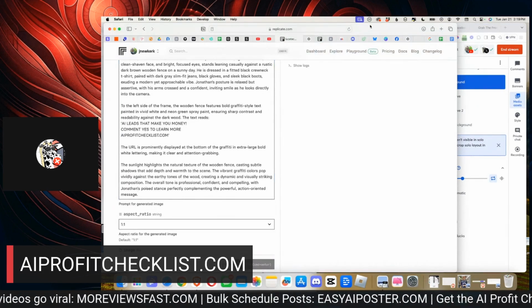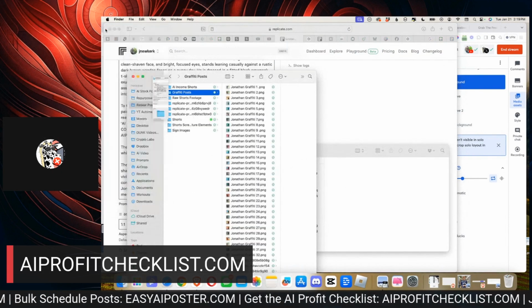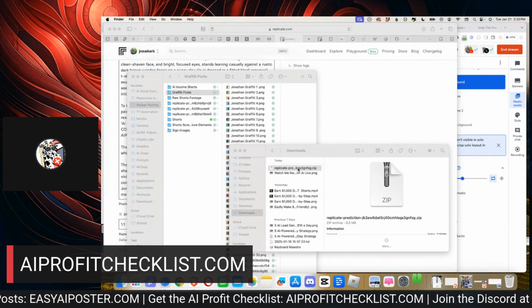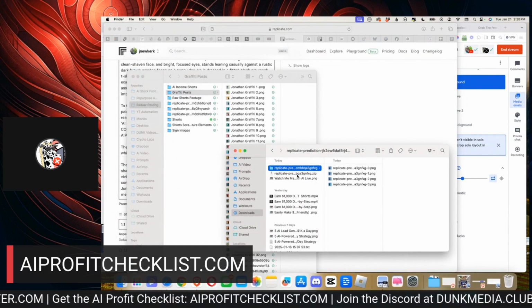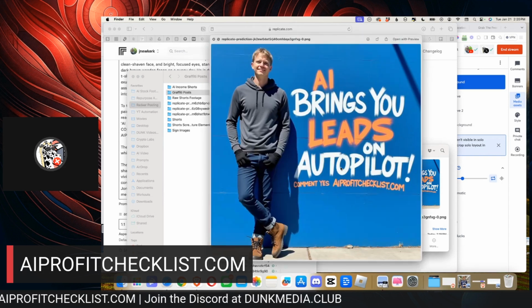Run. And then what I'm doing here again is I'm just going through the ones that we just saved, while the next batch is generating, and seeing which ones are good out of that batch.